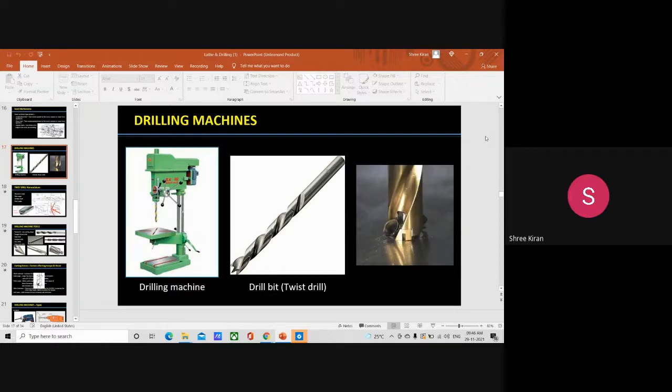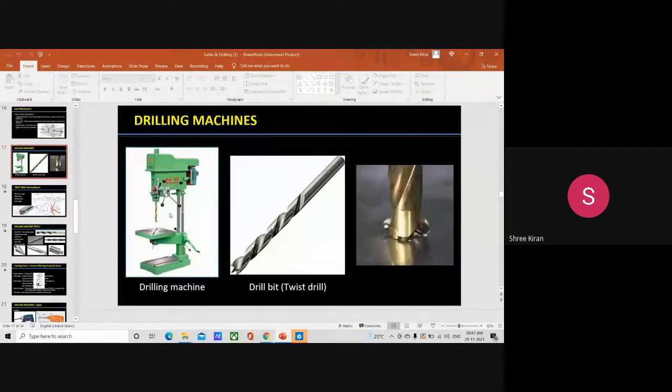Now today's topic is about the drilling machine and its various work holding devices, various boring machines, and the drill bit nomenclature. Already in the module starting itself, we have given just a basic idea about the drilling machine. So you see, this is the basic drilling machine. I have shown the figure of a drilling machine with my cursor.